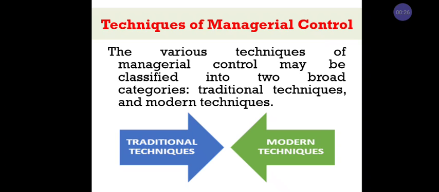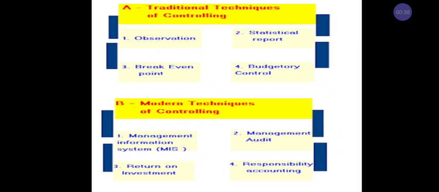The techniques of managerial control can be classified into two broad categories: traditional techniques and modern techniques. In traditional techniques we have: first, observation, also called personal observation; second, statistical reports; third, break even analysis or break even point; and fourth, budgetary control. The second type is modern techniques.